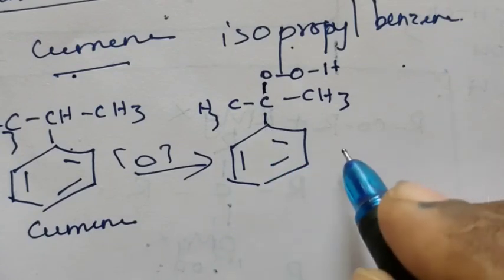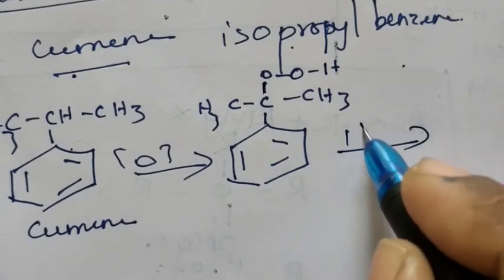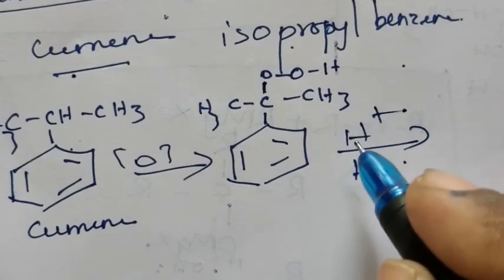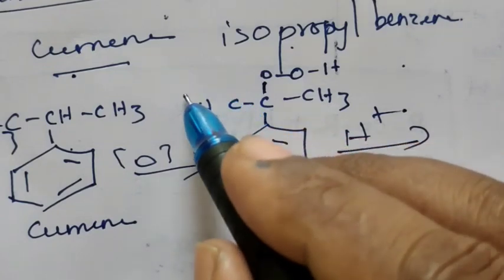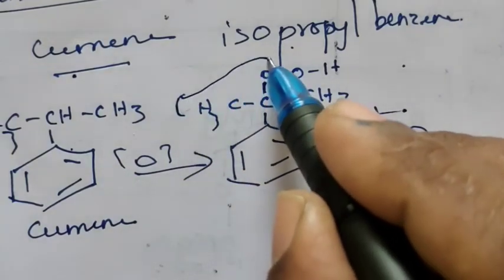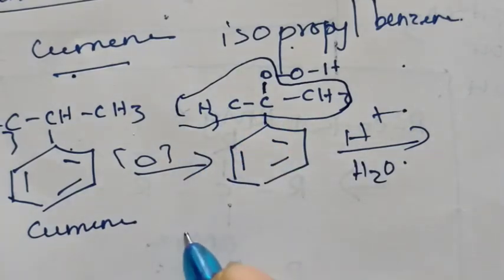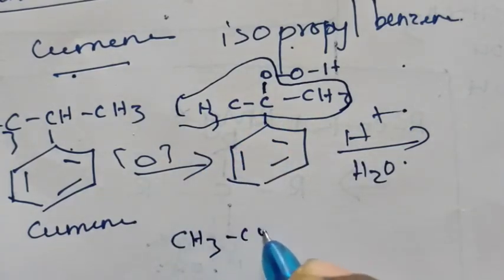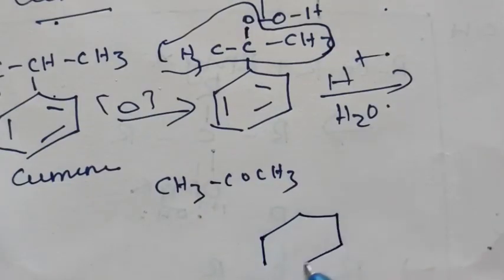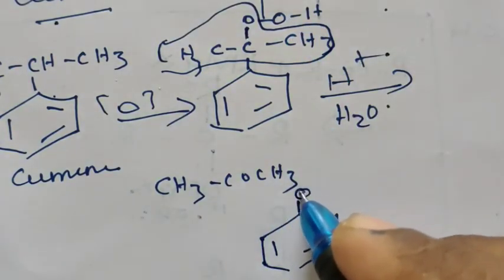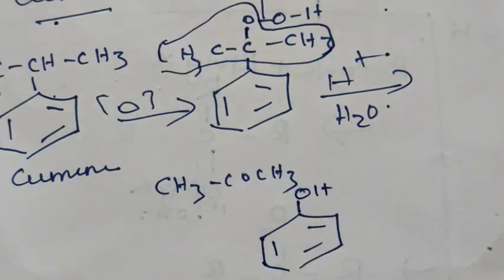On hydrolysis in the presence of acid, this group moves out as CH3COCH3, and on the benzene ring the remaining OH group is there. That means we get phenol.